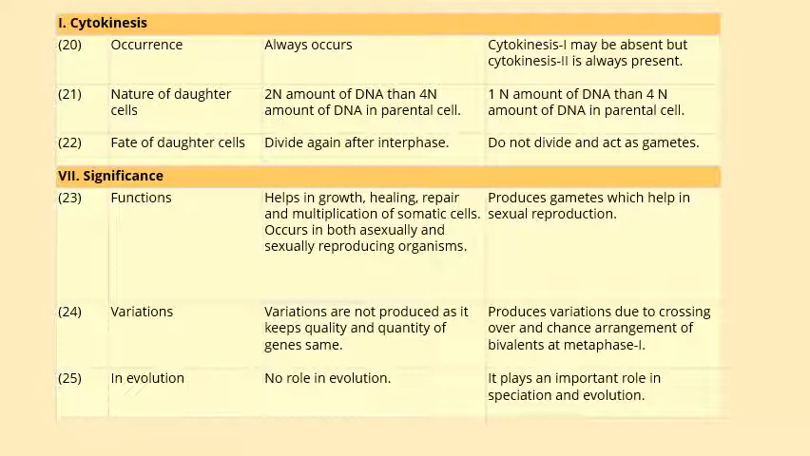Significance: the function of mitosis is to help in growth, healing, repair and multiplication of somatic cells, and it occurs in both sexual and asexual reproduction, whereas meiosis produces the gametes that help only in the sexual reproduction process. In mitosis there is no variation, and it keeps the quality and quantity of the genes the same, whereas meiosis produces variation due to crossing over and chance arrangement of bivalents in metaphase.